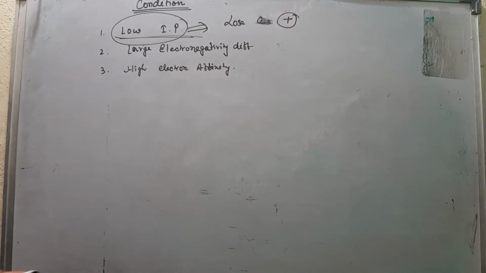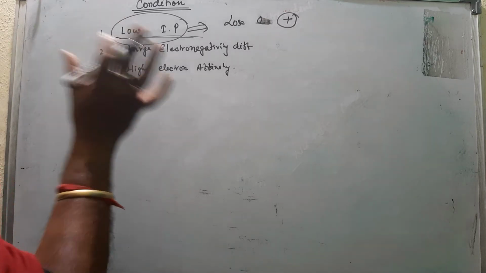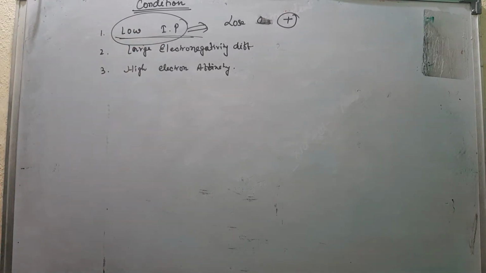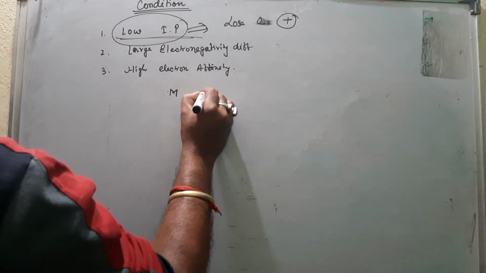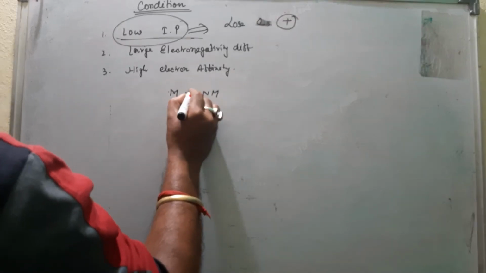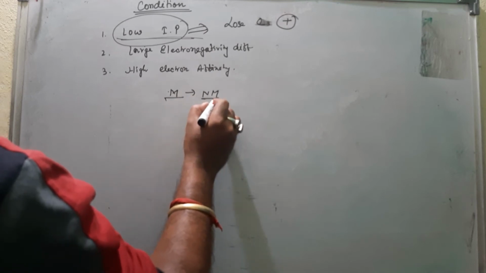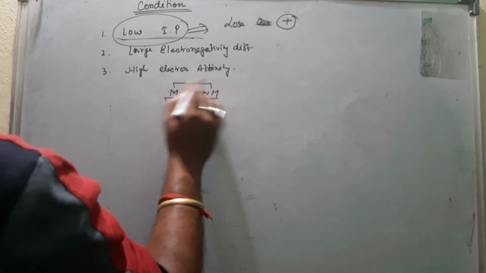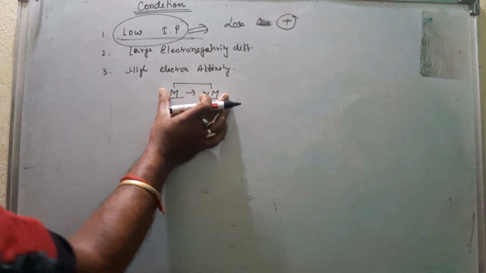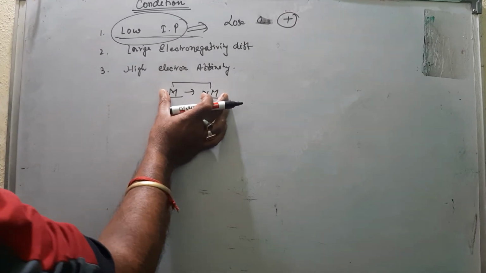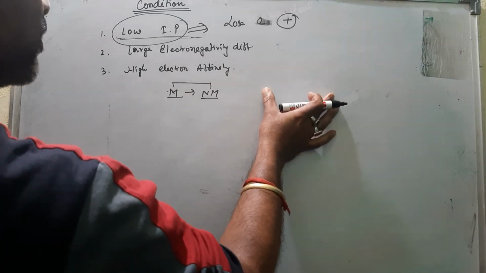Second, large electronegativity difference. That means the electrovalent bond is formed by a metal and a non-metal. When there is a big difference between their electronegativity, then the electrovalent compound is formed.